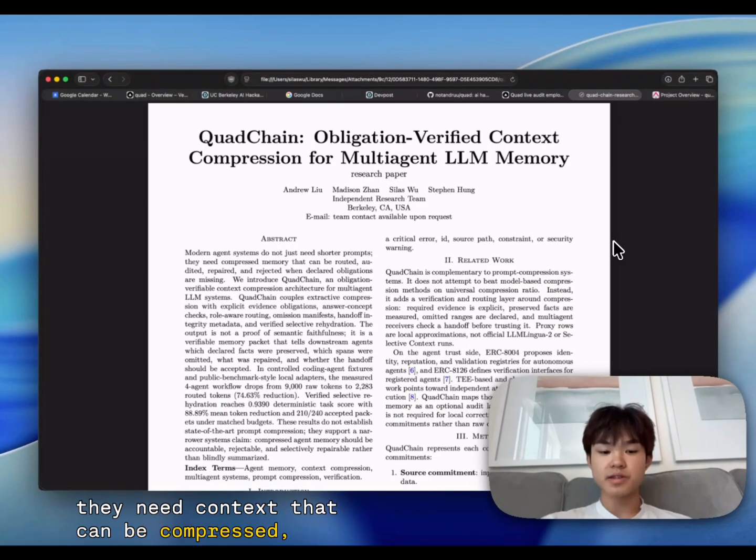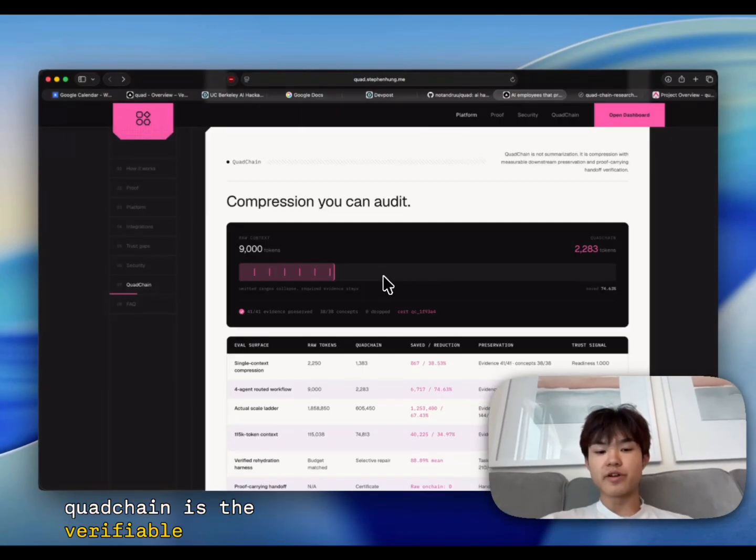Quad Chain is the verifiable memory protocol underneath Quad. It turns compressed context into a proof-carrying memory packet. That packet records the original source, the compressed output, the evidence, obligations, the omitted spans, the routing policy, and whether the receiving agent should accept or reject the handoff.